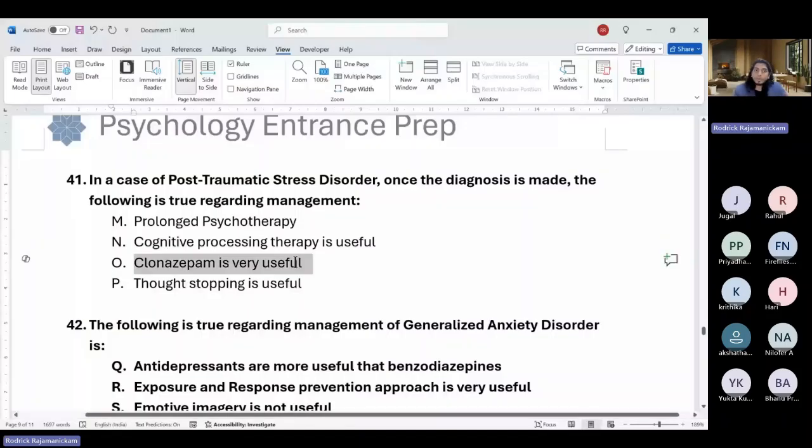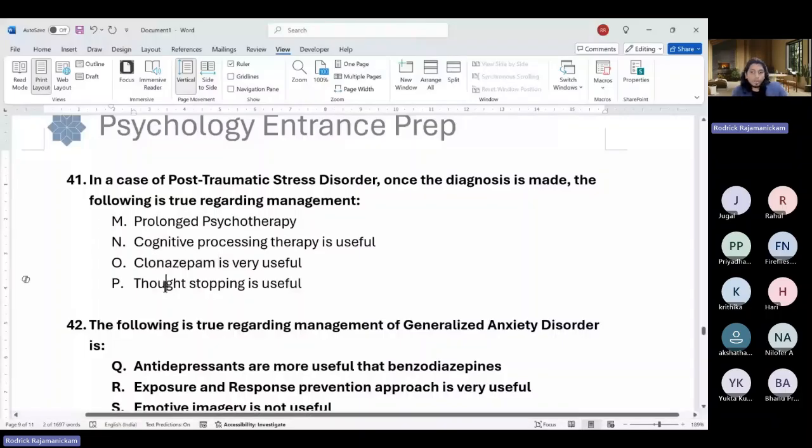Clonazepam may be useful if a person is having a lot of issues, but is generally avoided. If the person has dissociative tendencies, even relaxation can be contraindicated in PTSD, especially if they are prone to fainting and things like that, because that can trigger the parasympathetic nervous system to take over and then to faint. So it can be contraindicated. But if the person is only having arousal symptoms, maybe it can be used. But then again, it would be like avoidance. So avoidance is a major symptom in PTSD, which we are supposed to work on. So clonazepam may be contraindicated in most cases, except in very high cases of physiological arousal.